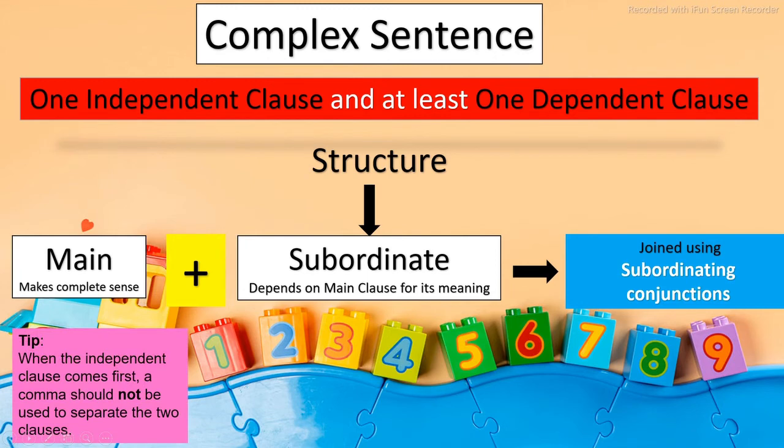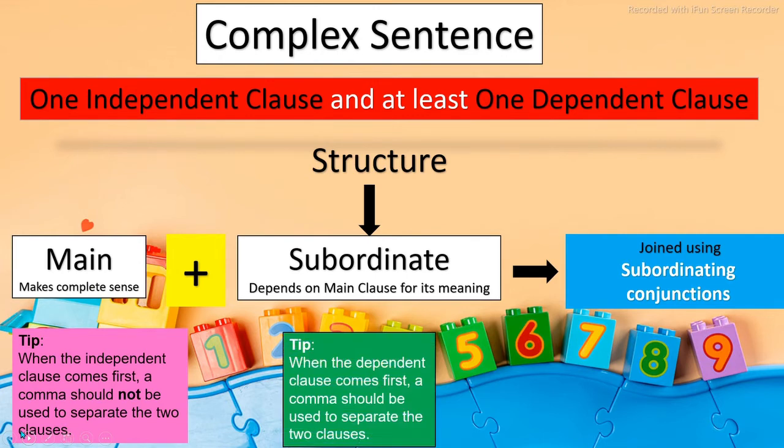Now there is a tip. Sometimes it happens that in the beginning the first clause is a subordinate or dependent clause, and in the second place we use the main or independent clause. At that time you need to use punctuation properly. When the independent or main clause comes first, a comma should not be used to separate the two clauses.